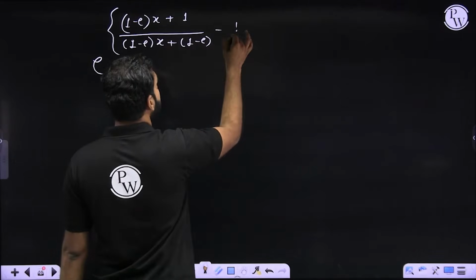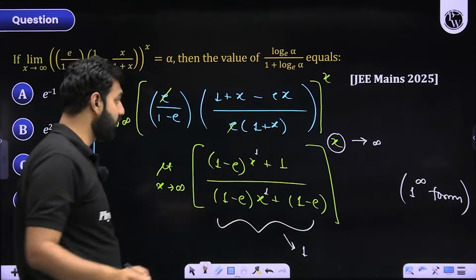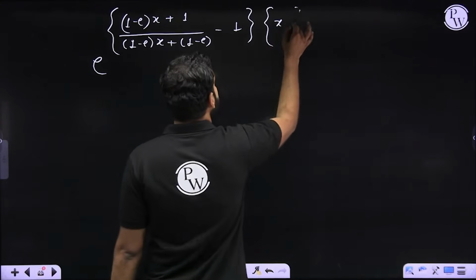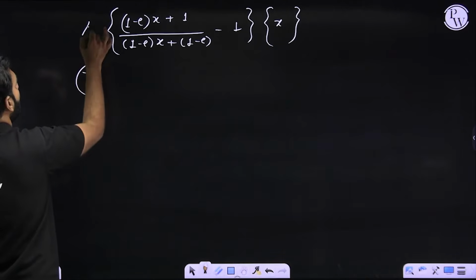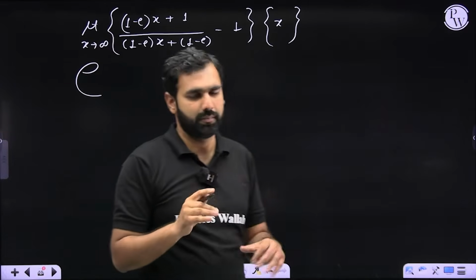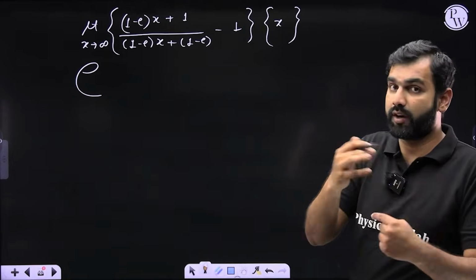So f of x minus 1 is what we do in the numerator, multiplied by g of x. What is g of x, students? I hope you remember g of x is the power, which is x. Do you remember this as a general solution? And of course, this entire expression is raised to the power e, where limit x approaches infinity needs to be applied. So that will be our answer. But of course, this needs to be simplified, which I'll do later. But are you understanding how we are working upon this?